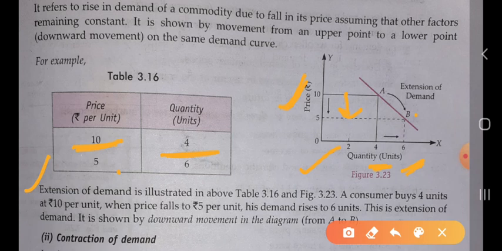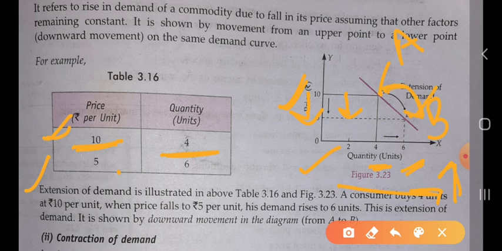So at first we are on point A, but when the price decreases and quantity increases, the point shifts to B. So we are moving from point A to point B.